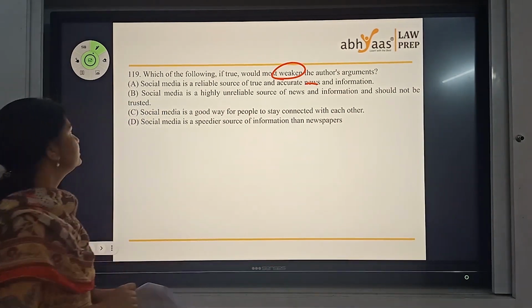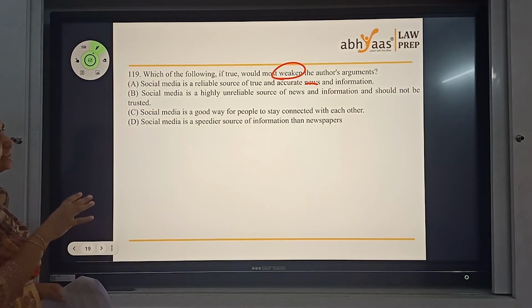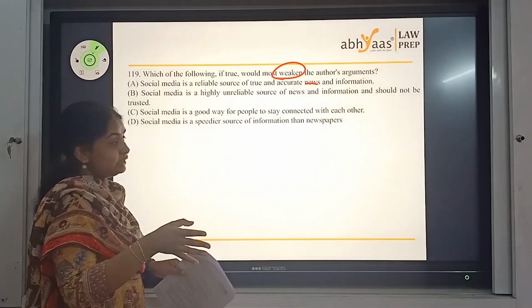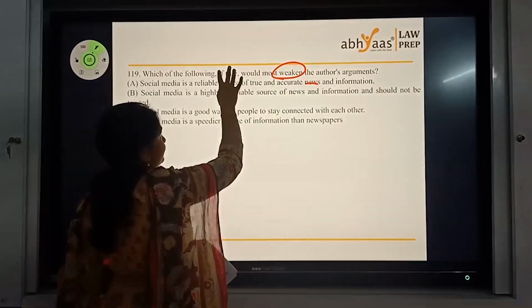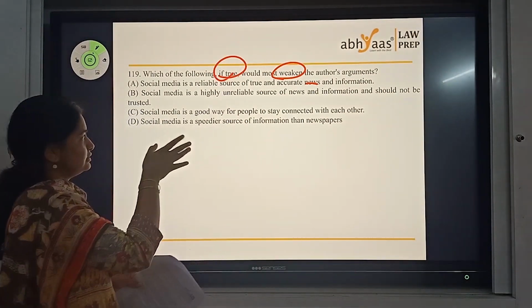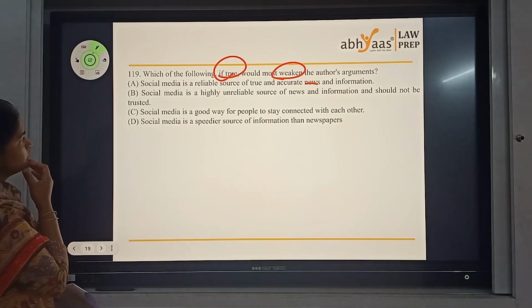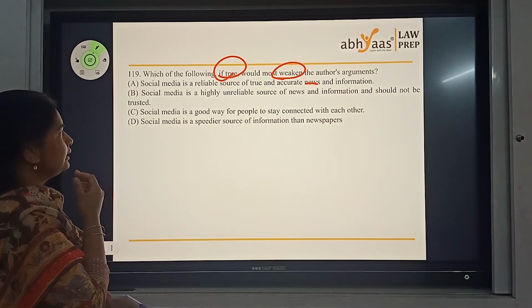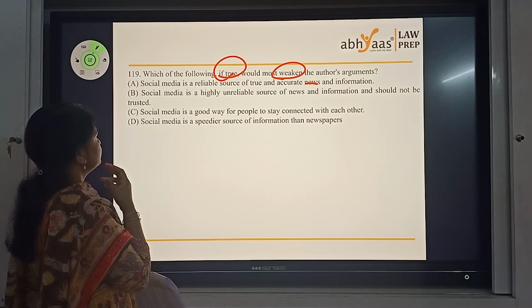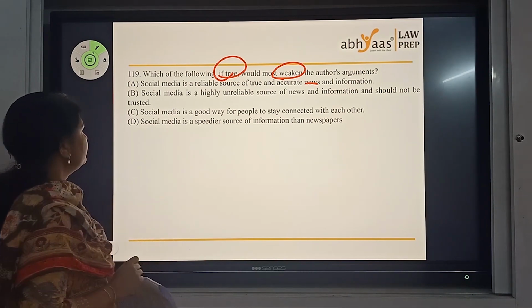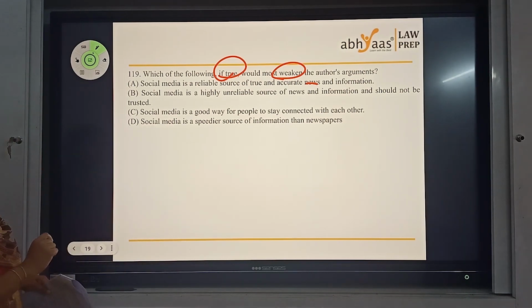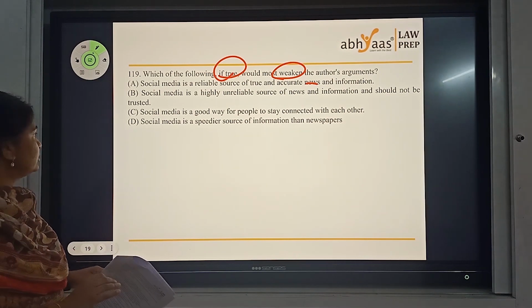So I have an option here. Social media is a reliable source of true and accurate information. Even though that is a false statement, according to the paragraph, here you have the words "if true". So this can be my answer. Let's say other option. Social media is a highly unreliable source of news and information and shouldn't be trusted. The passage also says that. Social media is a good way for people to stay connected. It's not about staying connected.